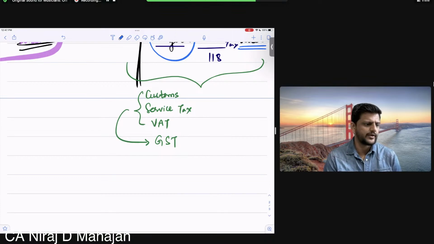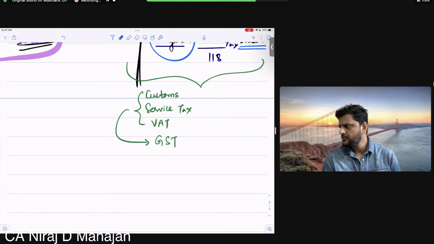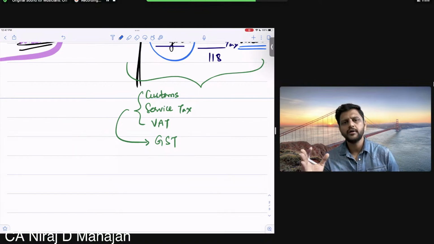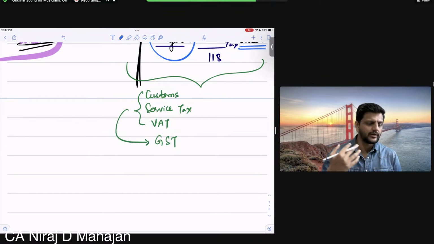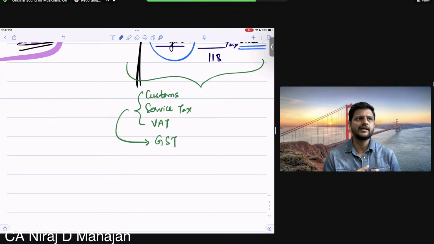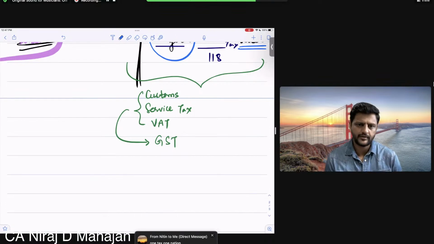Even in India, there was a discussion in 1998 or 99, and after that it took almost 15-16 years to have a stable government, a majority government in India, so that we could incorporate or start it. Because it is a nationwide tax, a uniform tax throughout the country, all of them should agree and implement it. So that takes time if there is no single ruling party throughout the country.